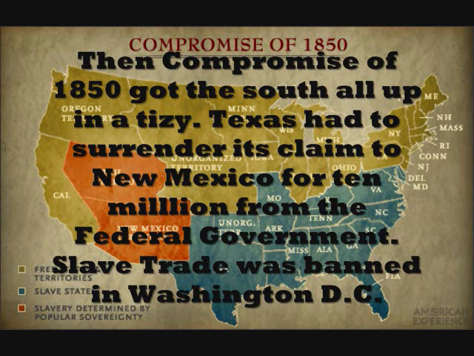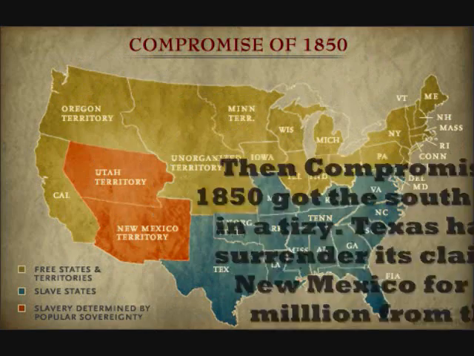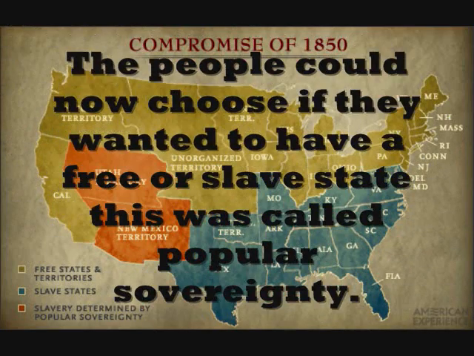The Compromise of 1850 got the South all up in a tizzy. Texas had to surrender its claim to New Mexico for $10 million from the federal government. Slave trade was banned in Washington, D.C. The people could now choose if they wanted to have a free or slave state. This was called popular sovereignty.